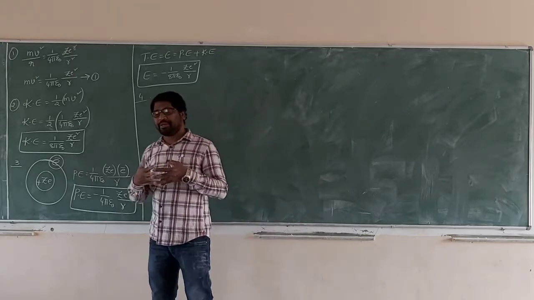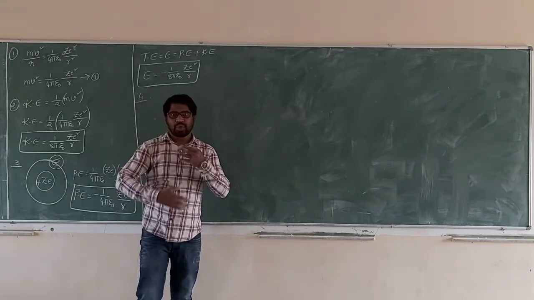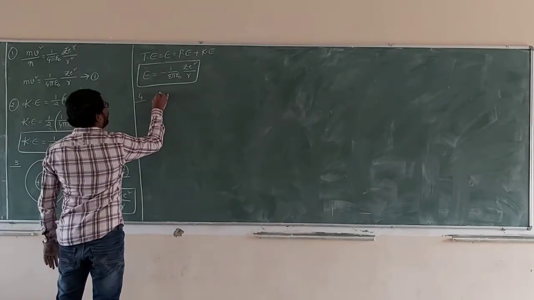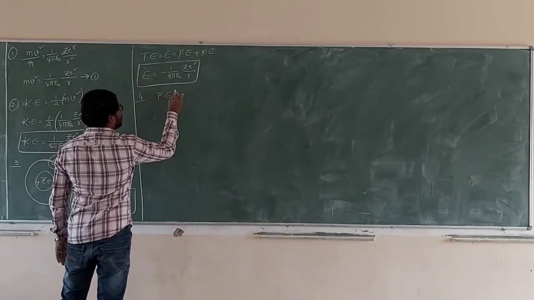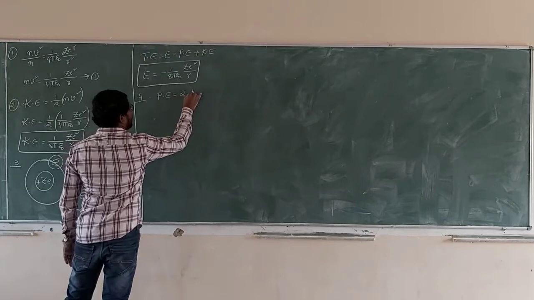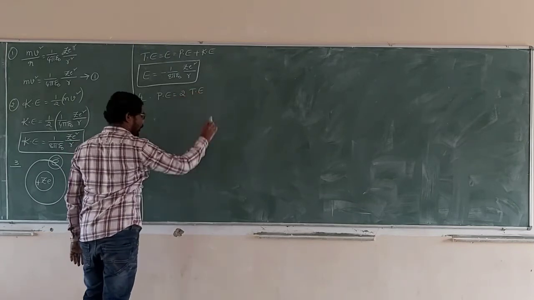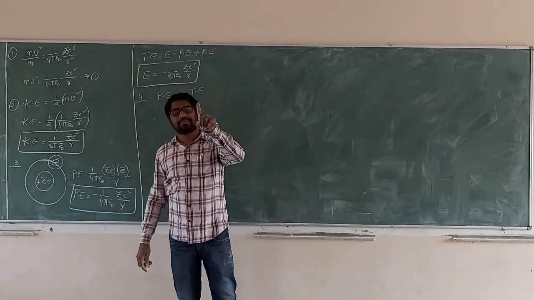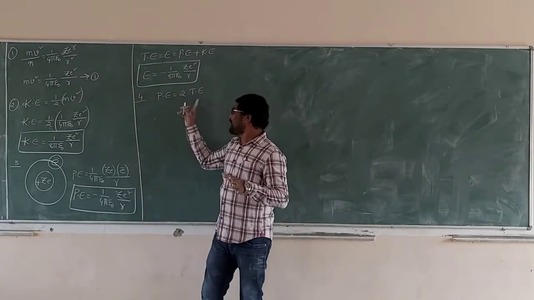What is the relation between total energy, potential energy and kinetic energy? First point: potential energy is equal to 2 times the total energy.